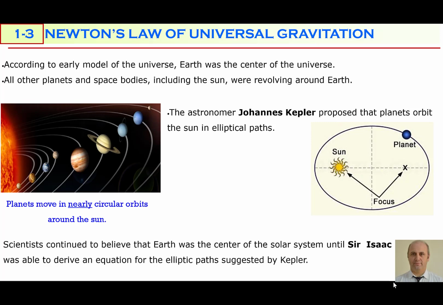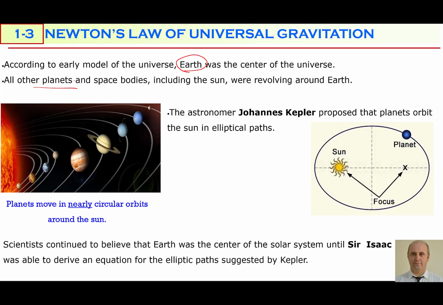According to the early model of the universe, Earth was the center of the universe, and all other space objects, planets, stars, even the sun, were revolving around the Earth. For thousands of years, the scientists believed this way.